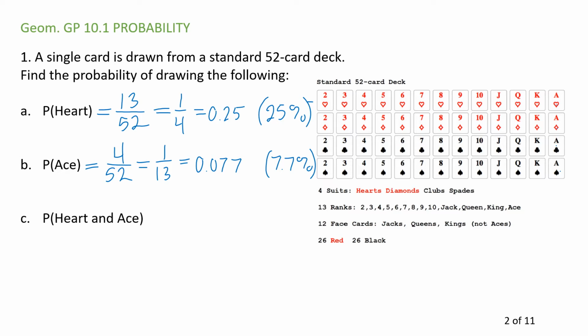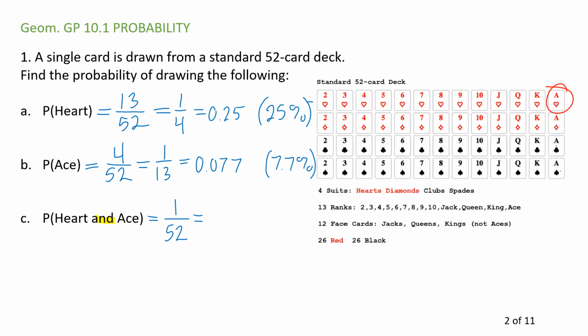How about this one? We're talking about an ace and a heart. At the same time, I'm only drawing one card, and I want that card to be both a heart and an ace. Well, that's another way of saying the ace of hearts, and there's only one of them. So any one particular card, there's only a 1 in 52 chance.